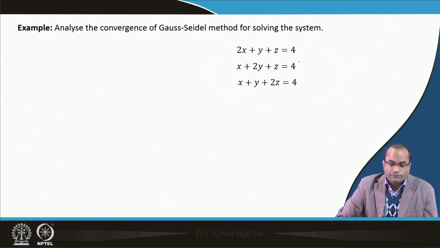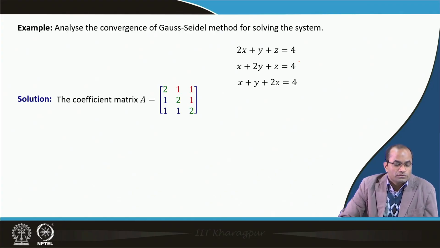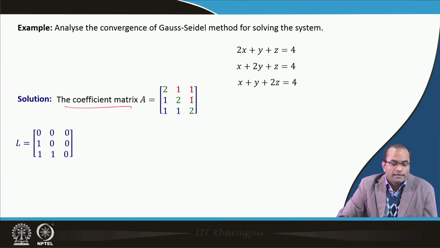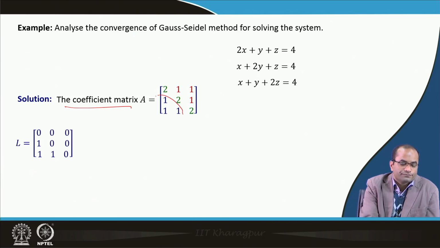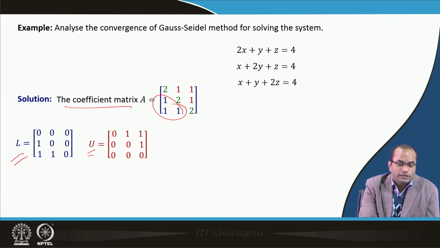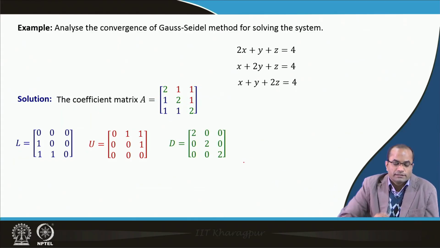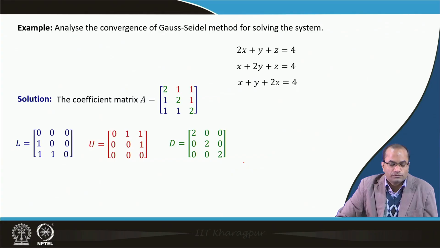So, then we have to construct the iteration matrix in that case, if we do not see that the matrix is diagonally dominant. So, in that case our coefficient matrix is here, we have the lower triangular matrix, we have the upper triangular matrix, and then we have the diagonal matrix taking these diagonal entries as 2, 2, 2 and the rest 0 there.